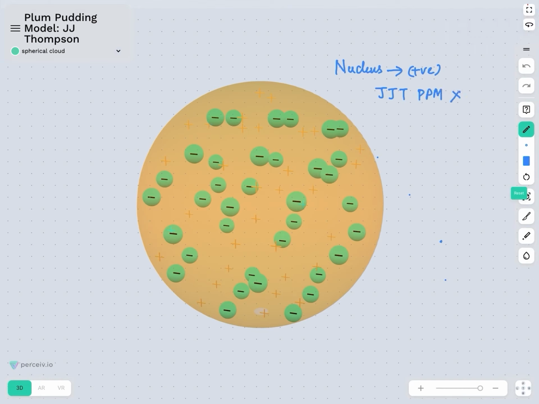So J.J. Thomson's plum pudding model no longer was valid. So all in all, what we discussed today was how William Crookes, through a series of experiments with his discharge tube, discovered the cathode ray, and further, with more changes to the existing cathode ray tube made by William Crookes, J.J. Thomson was able to establish the existence of the electron. And subsequently he postulated his plum pudding model, which however was discarded in the future with the discovery of the nucleus and proton.